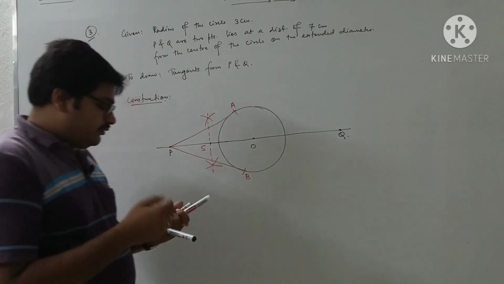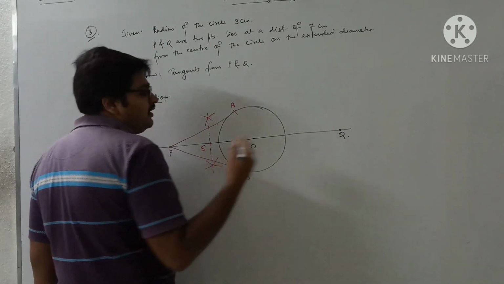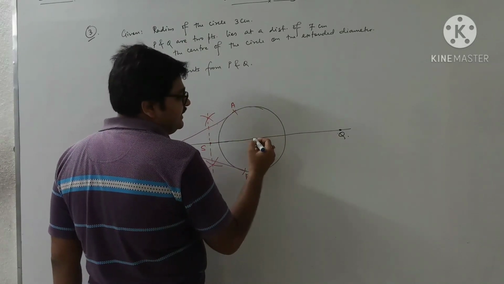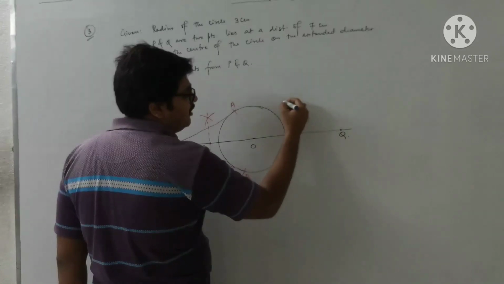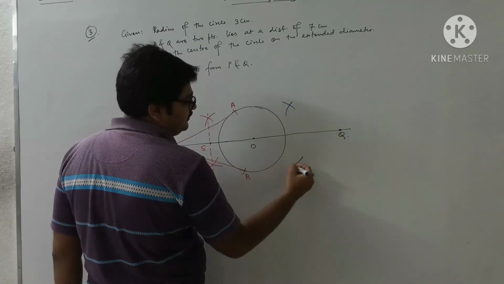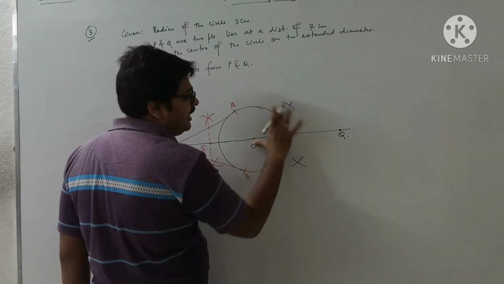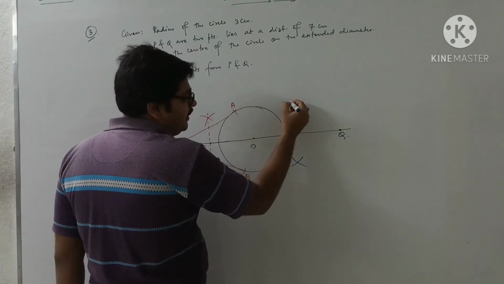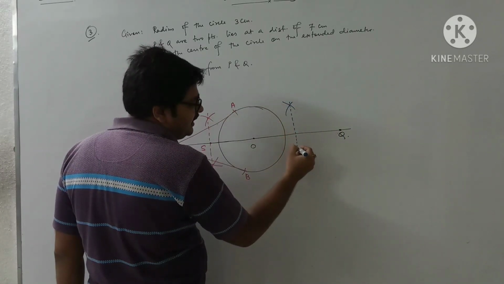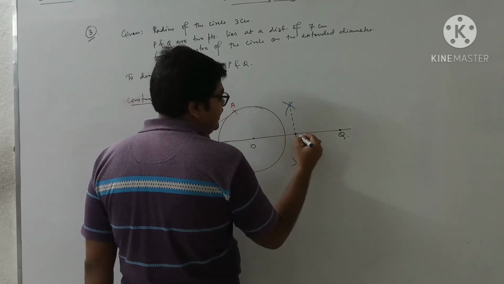Now from the point Q. For that, O is the center, Q is the external point. So I have to draw the perpendicular bisector of OQ. You know the process: putting the compass here, taking more than half, without changing the compass. The perpendicular bisector, whatever we have learned in the previous class, giving the name T here.